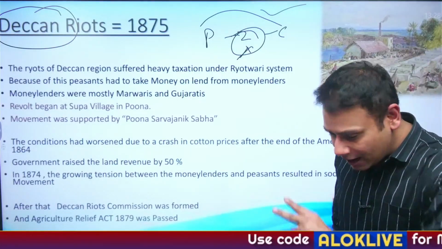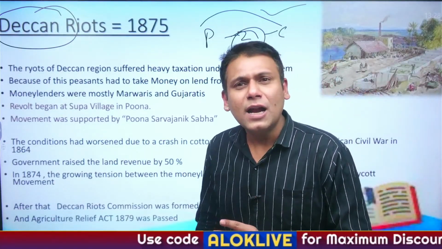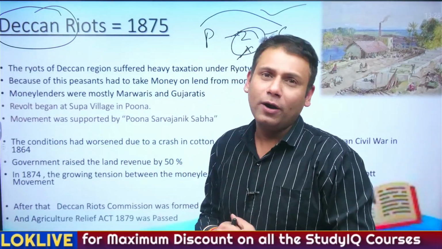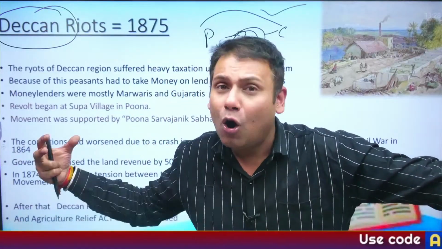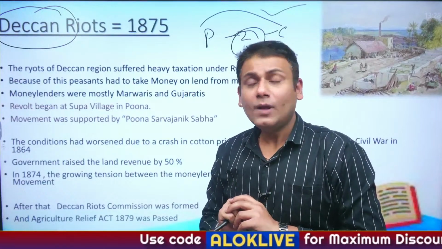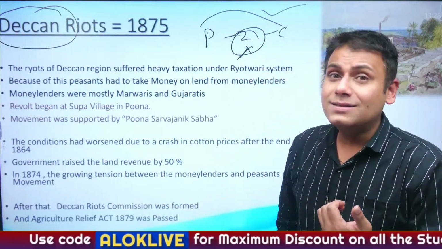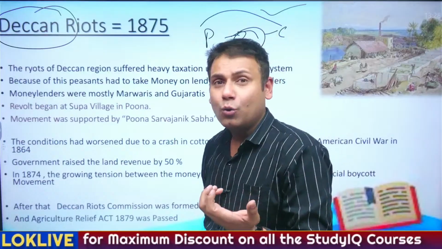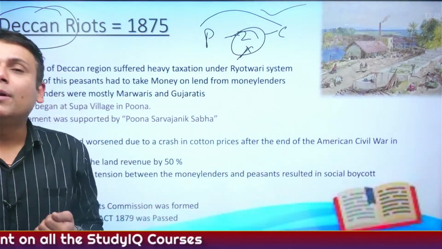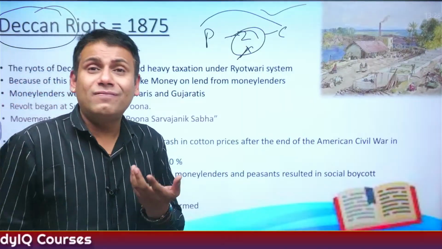Now, under the Rayatwari system, peasants are doubly exploited. How are peasants doubly exploited? If the peasant is unable to pay the revenue, the company will seize his land. And if the peasant is unable to pay back the loan along with interest to the money lender, he will seize the land of the peasant. Now, there were many zamindars or many lenders who got involved in different fraud practices. Like at that time, the peasants were not that educated. They were not that literate.